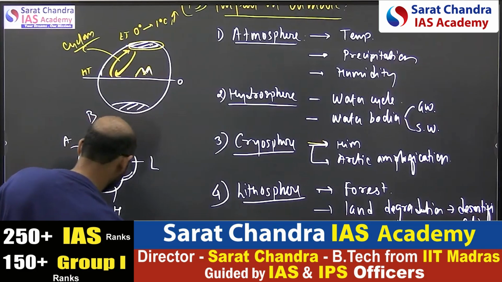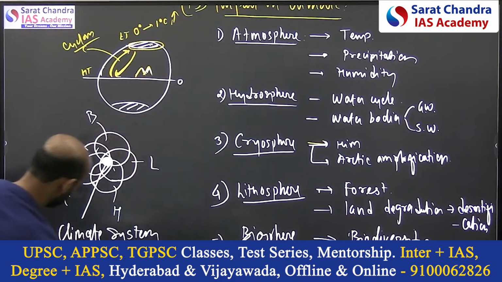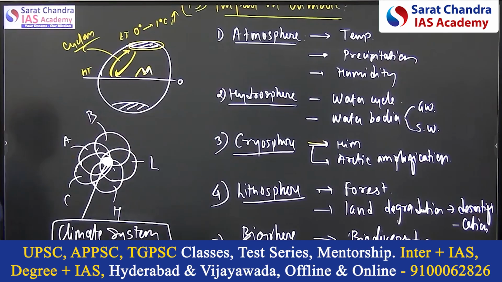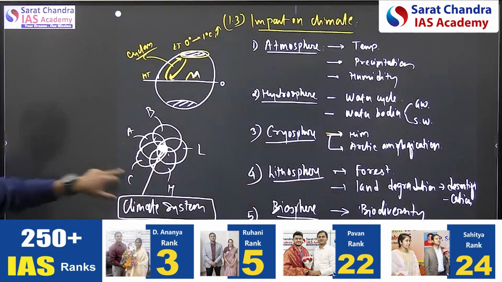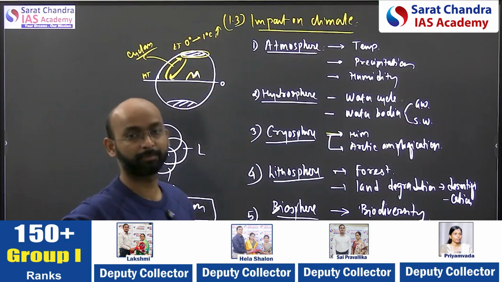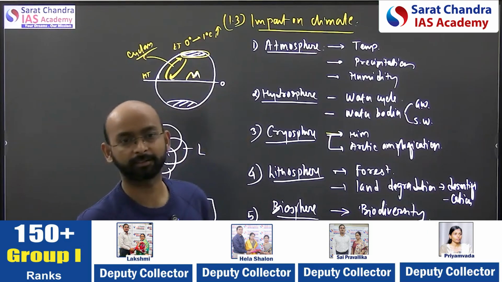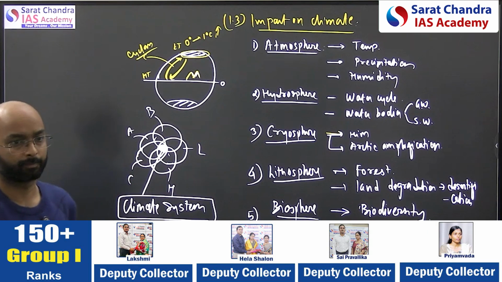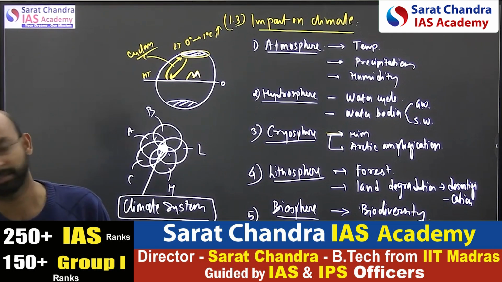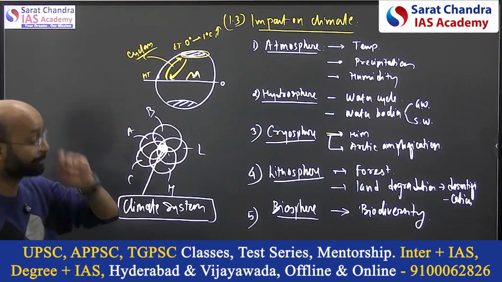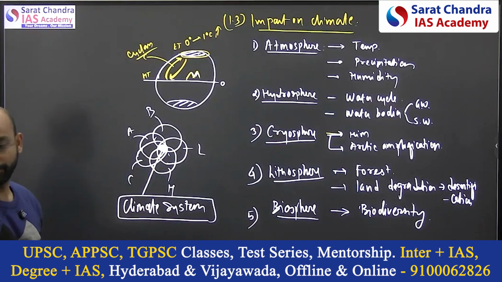Climate system. This is the diagram from IPCC only. The climate system is studied under these 5 dimensions, and the 5 dimensions can help us to write answers regarding the climate. Okay, so these are all the types of questions they can ask on climate change, climate and the impact, and that can be used like this.